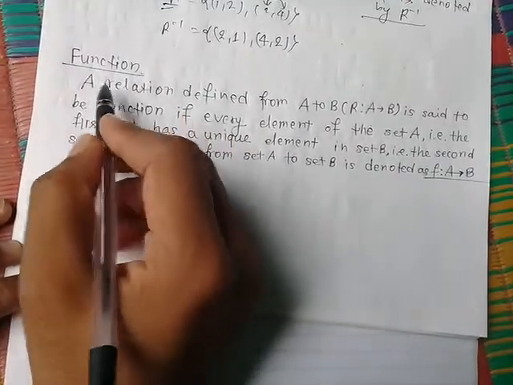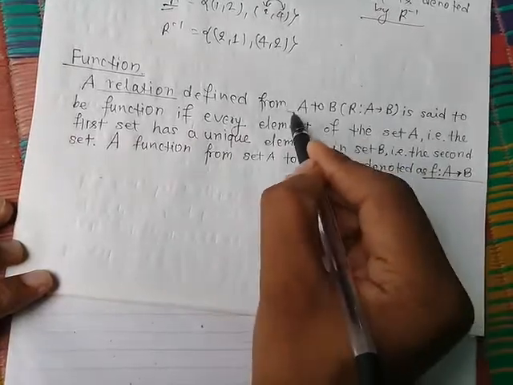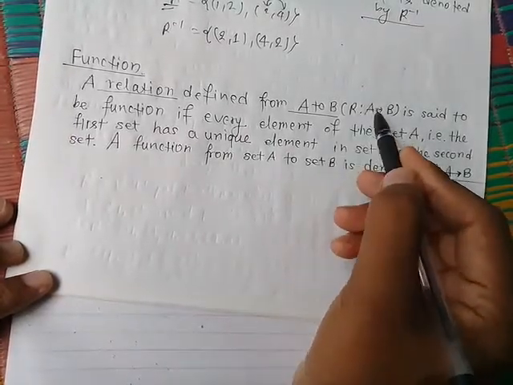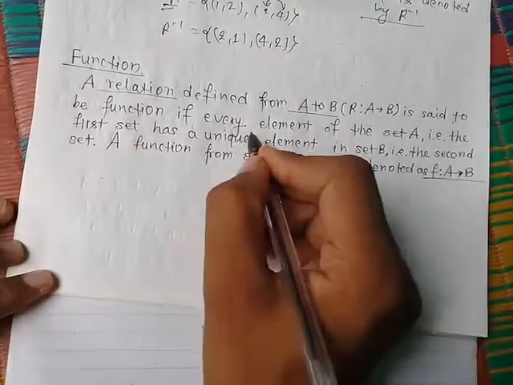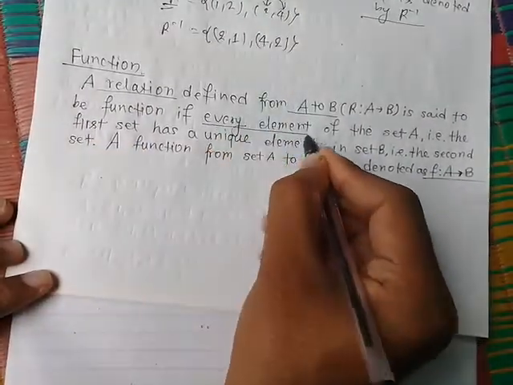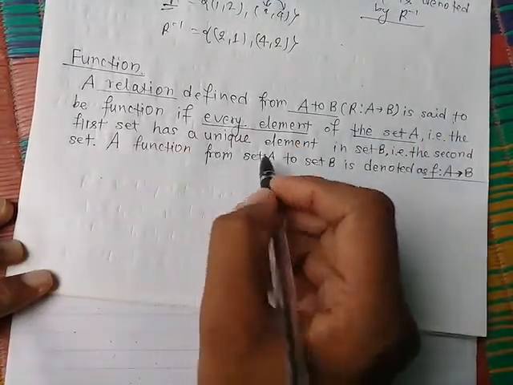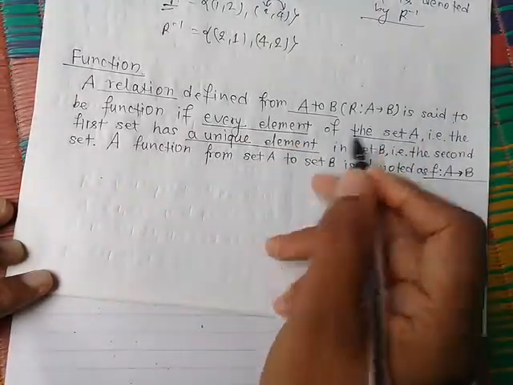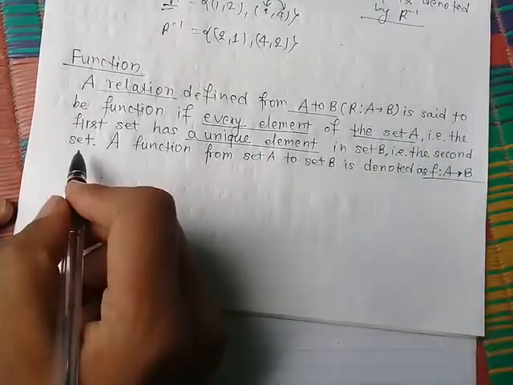Function. What is a function? A relation R defined from A to B is said to be a function if every element of set A, that is the first set, has a unique element in set B, that is the second set.